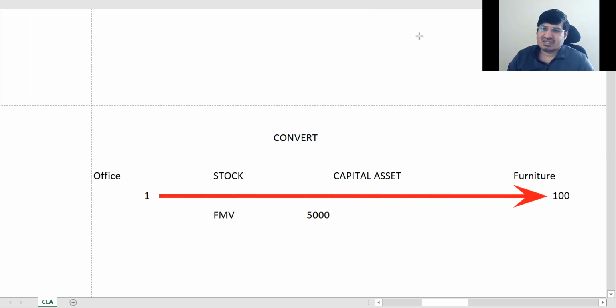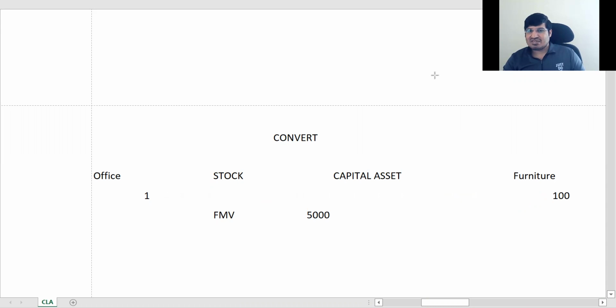ठीक है, so in PGBP जो है हम देखेंगे, आप स्टॉक को बेचते हैं तो PGBP होता है ना. If you sell stock, it is PGBP. If you sell a capital asset, it will be capital gains. ठीक है, so in the first case when you converted stock into capital asset, you have sold stock at market value, correct. So this part is taxable as business income. बस इतना याद रखना है, ठीक है.